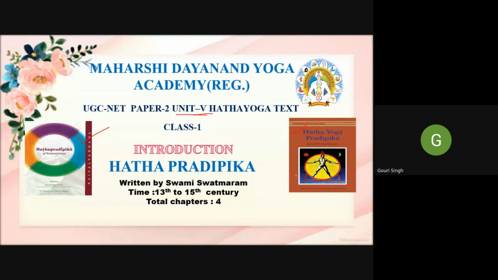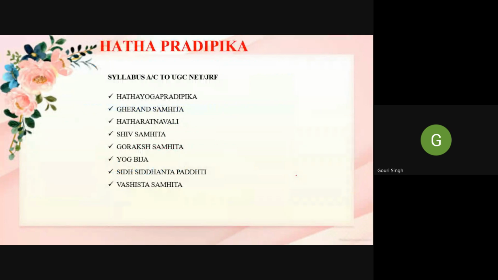Paper 2 comes under your unit 5. So these are the texts in your syllabus: Hatha Yoga Pradipika, Gheranda Samhita, Hatha Ratnavali, Shiva Samhita, Goraksha Samhita, Yoga Beej, Siddha Siddhanta Paddhati, and Vasistha Samhita.